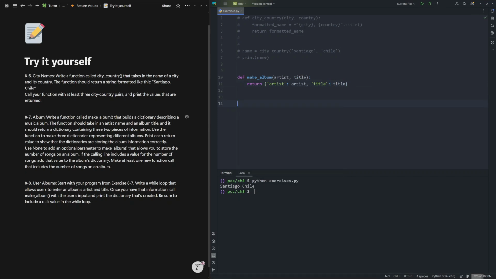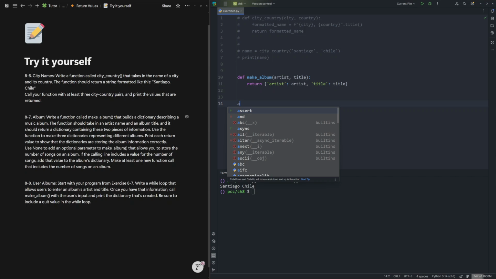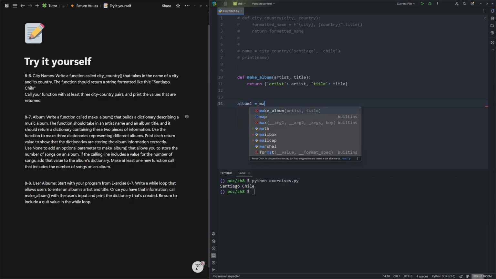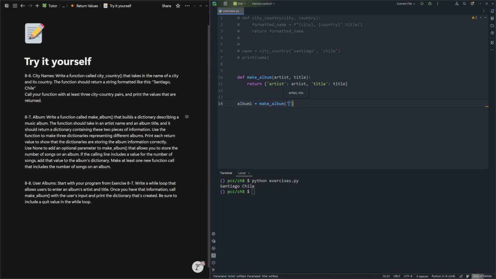Now we can call our function, but since the function is not printing anything, we will need to get the returned value. I can say album1 is make_album. Now let's say artist is Michael Jackson, and the title is Thriller. Now I don't know the name of many albums, but let's say for the second album, artist is again Michael Jackson, and the title is Bad.